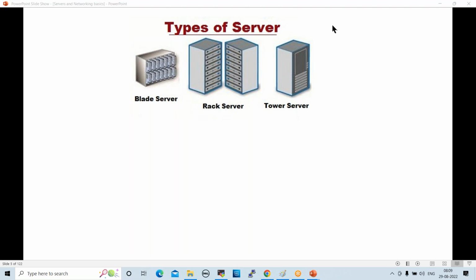Yeah. So these are the three types of servers. First one is blade server. What is a blade server? We'll see that. Rack server and tower server. Blade server, rack server, and tower server. So three types of servers are there. What is a blade server? We'll try to understand first.